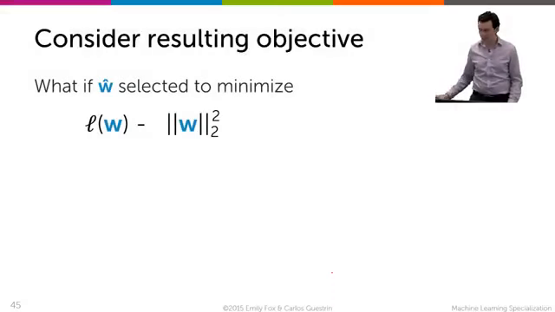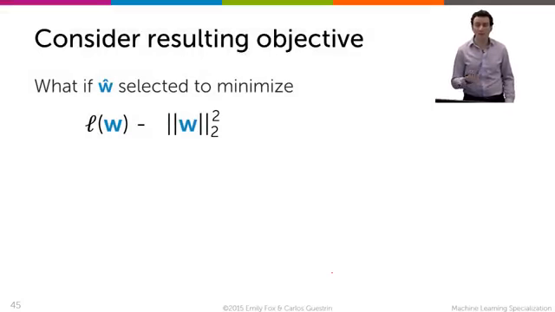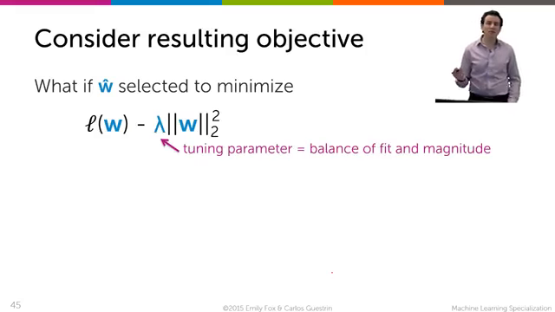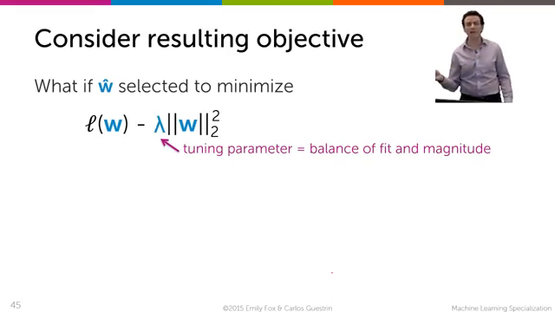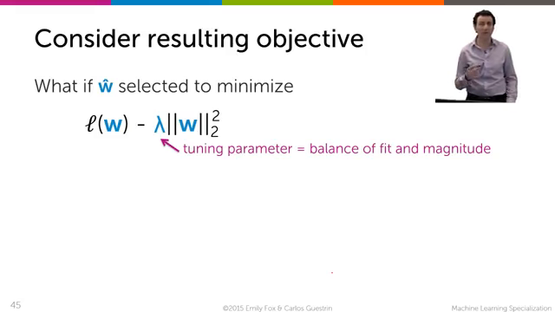Now, we have these two terms that we're trying to balance between each other, and there's going to be a parameter, just like in regression, that helps us explore how much emphasis we put on fitting the data versus how much emphasis we put on making the magnitude of the coefficients small. And this parameter we call lambda, or the tuning parameter, or the magic parameter, or the magic constant.